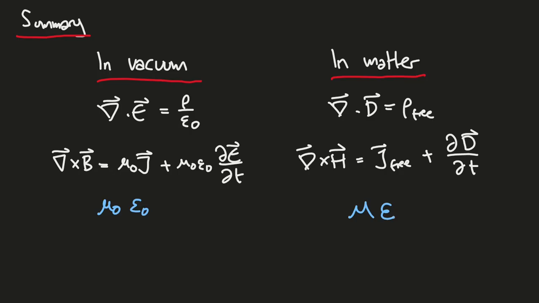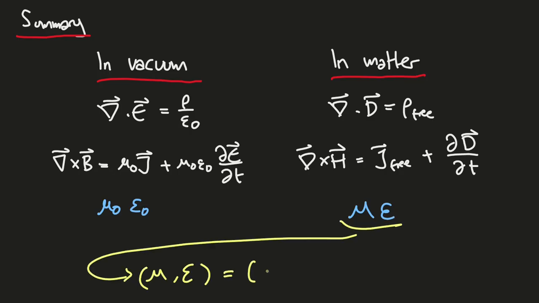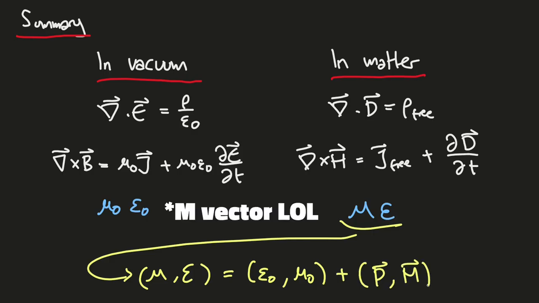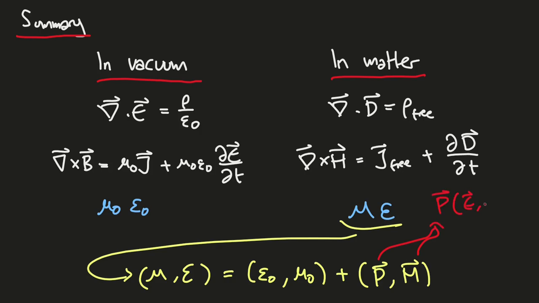And for a little footnote, mu and epsilon in general can be created from epsilon 0 and mu 0 plus some addition by P and H factors here, that again by the continuity assumption before, P and M can depend on the magnetic and electric field for both, as response and the structure of the matter, that being the medium. And that's how we formulate Maxwell's equations in matter and how they differ between vacuum and matter.